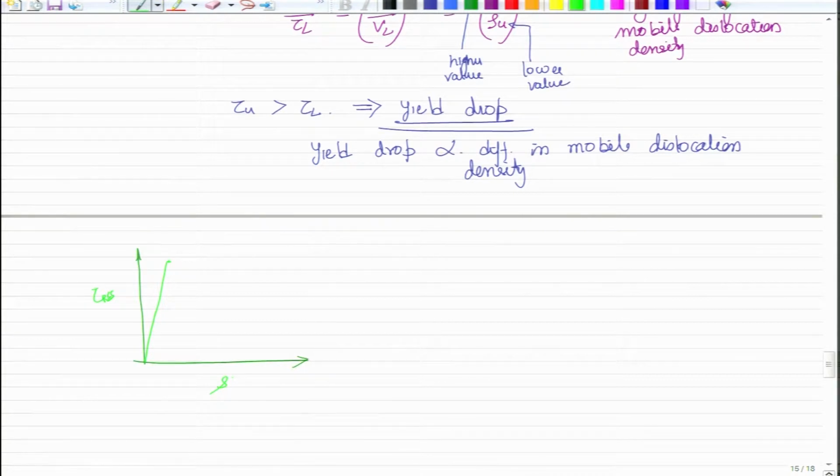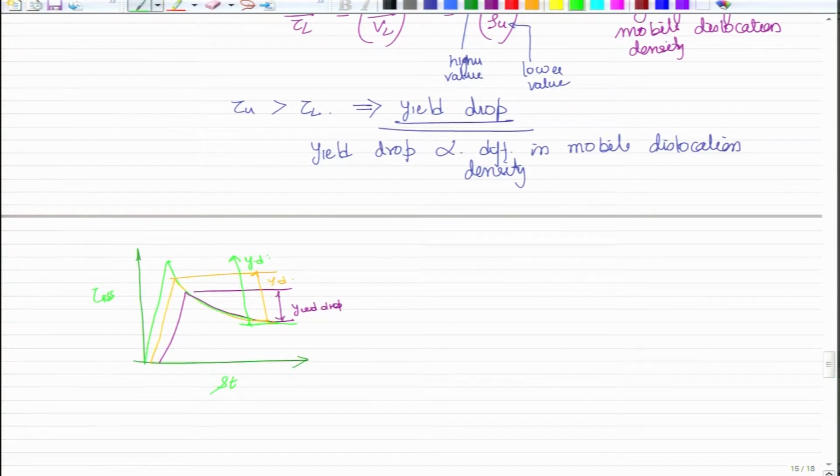Sorry, this is cross head displacement. So, you see this is the yield drop for this system, this is the yield drop for this one, and this is the yield drop for this one.